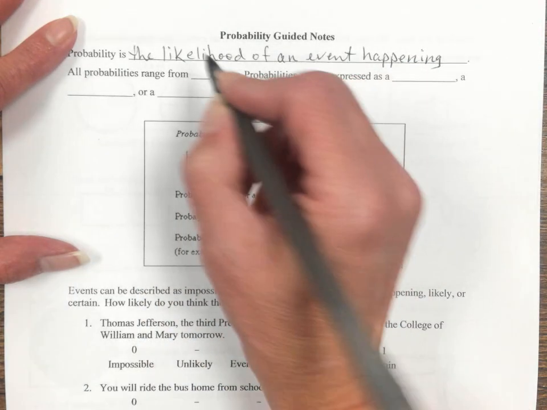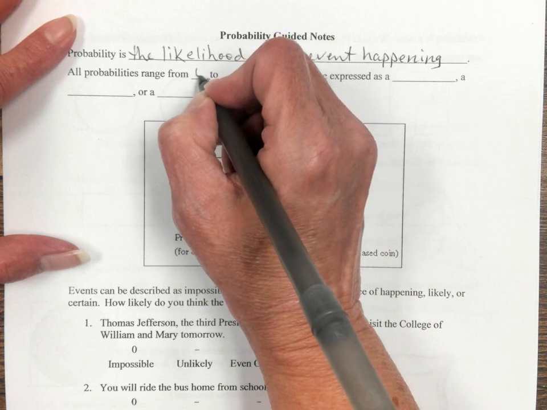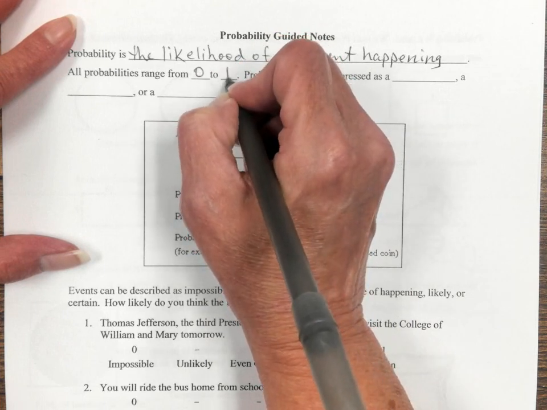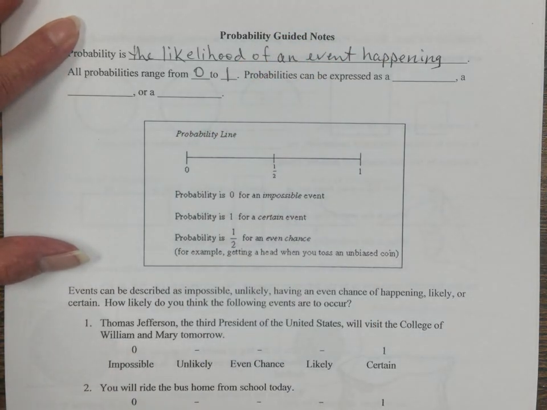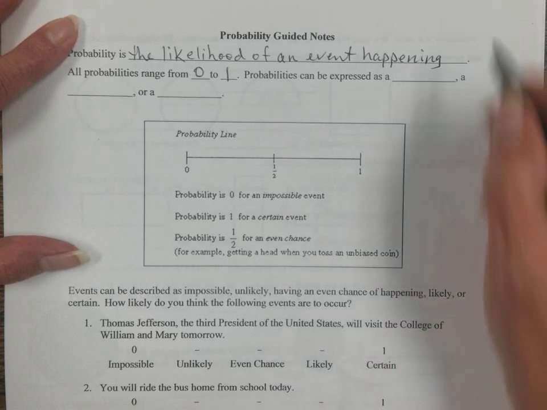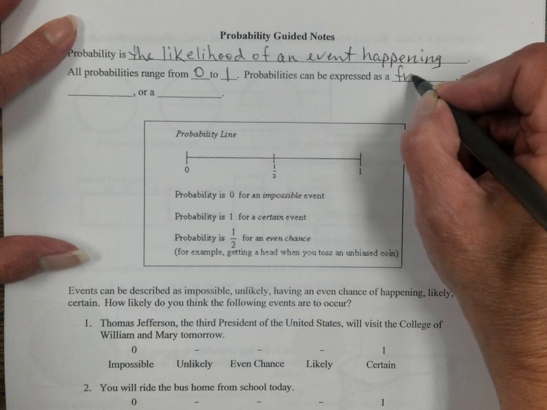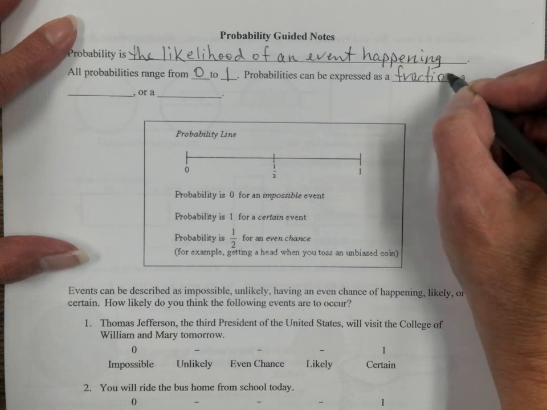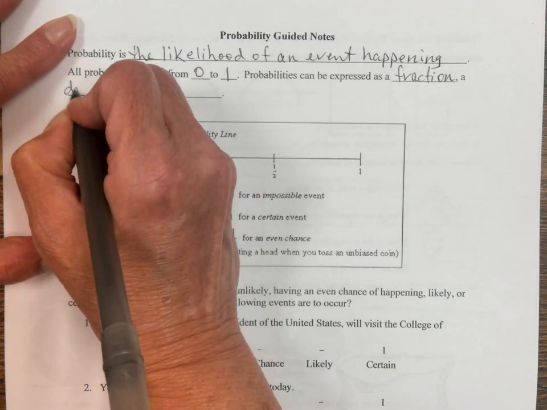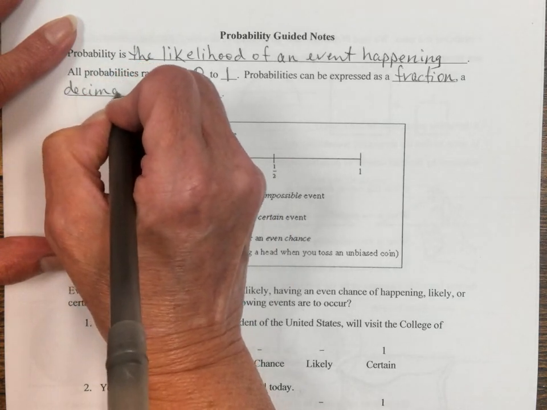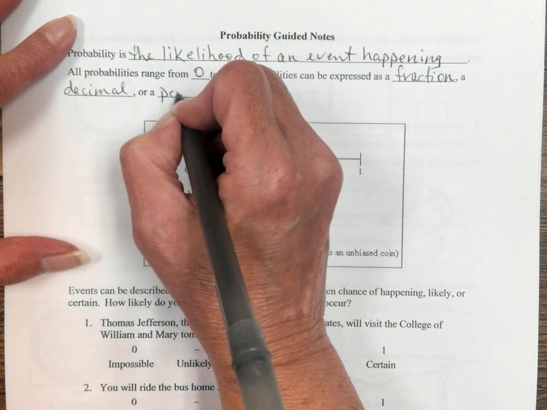And all probabilities range from 0, no chance, to 1, absolutely certain. And probabilities can be expressed as a fraction, a decimal, or a percentage.